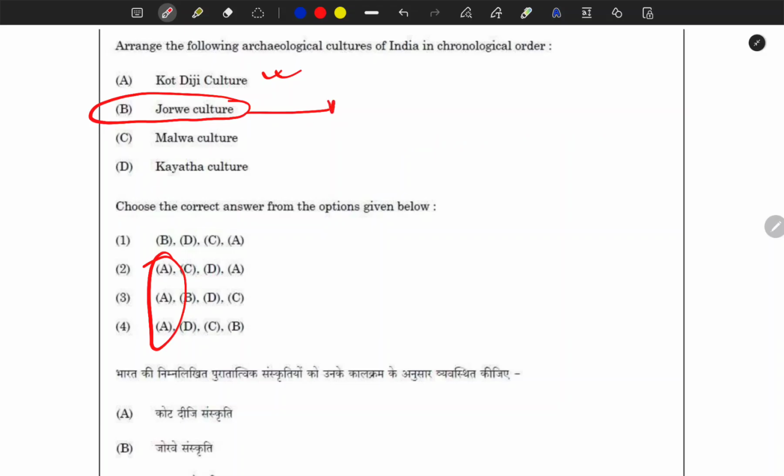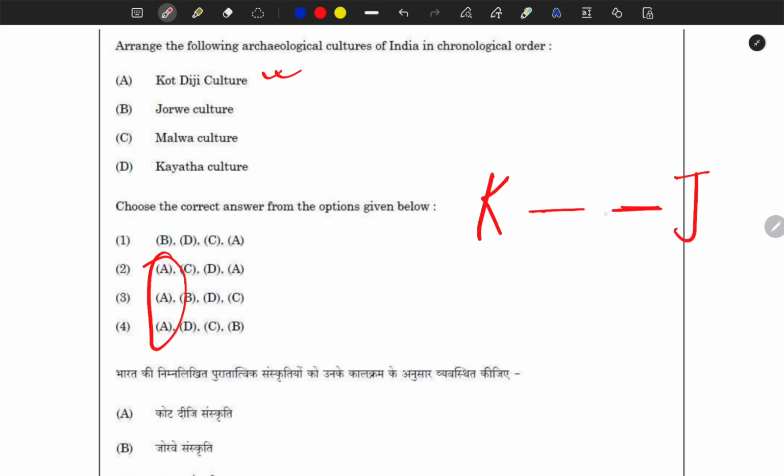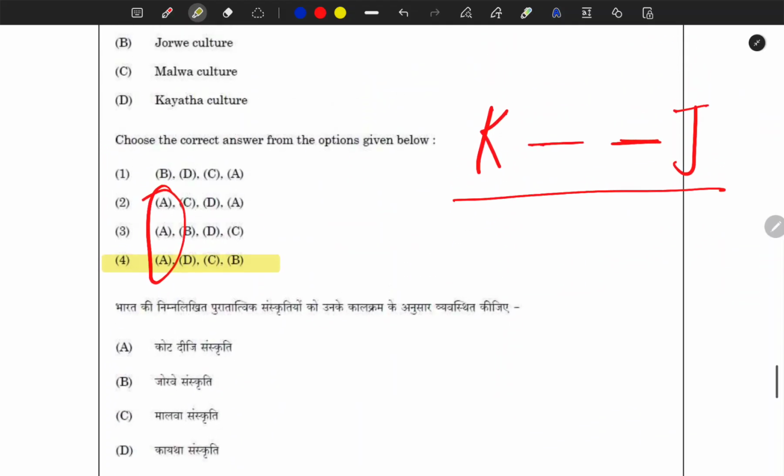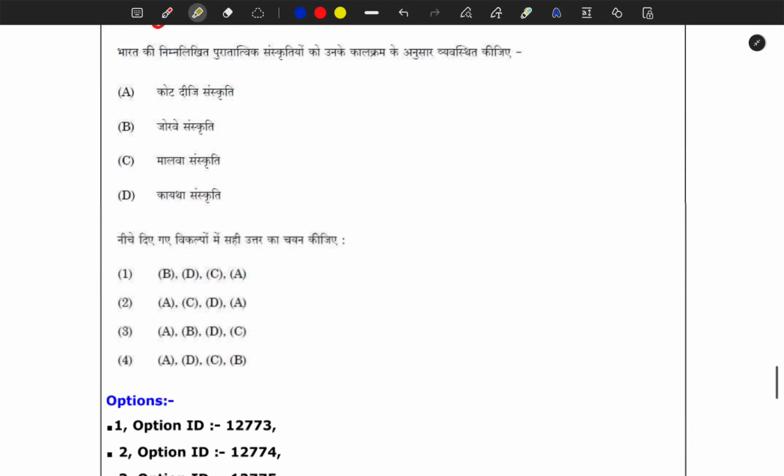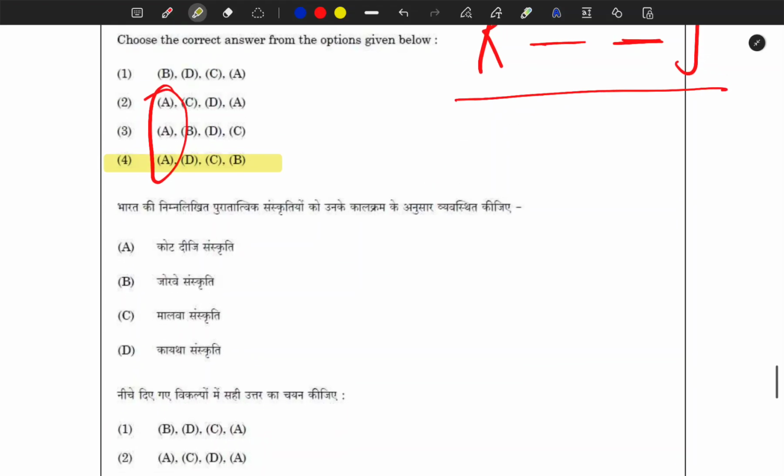This is also termed as a kind of post-Harappan culture. So for me, I have to put Kot Diji first, then two more spaces for Kayatha and Malwa, and then I have to put Jorwe at the end. With this you have to find the combination, and for me this combination worked, and this is the correct option. So for me this was an easy question. You have to have an idea about the cultures, and at least the chronology of the cultures and the material evidence we found there.